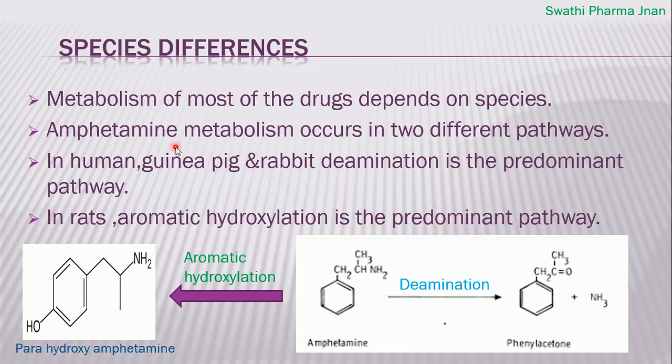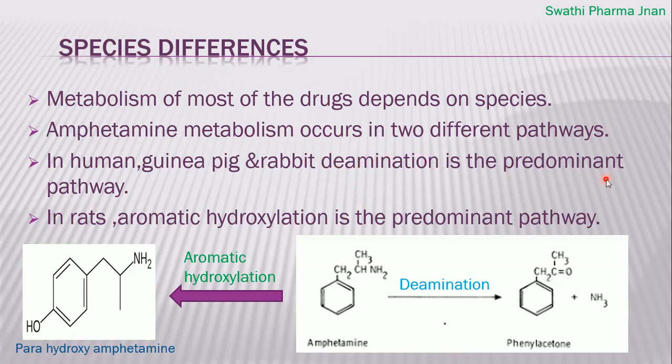Amphetamine is an adrenergic drug, and amphetamine metabolism occurs in two different pathways. In humans, guinea pigs and rabbits, deamination is the predominant pathway. So when this drug is taken by the patient, it will undergo deamination, meaning removal of the amino group, and it will convert into the phase 1 metabolite.